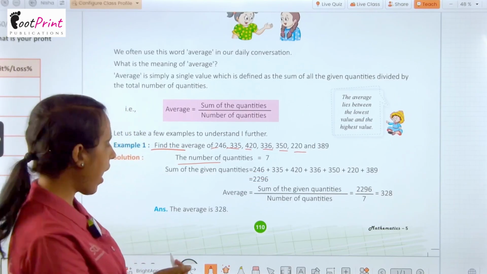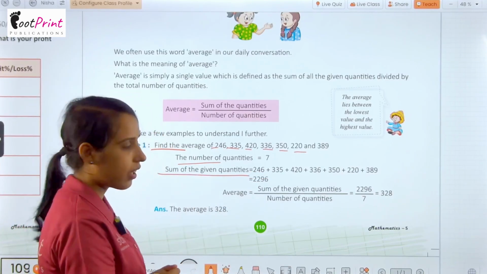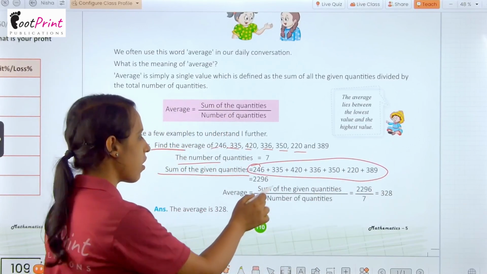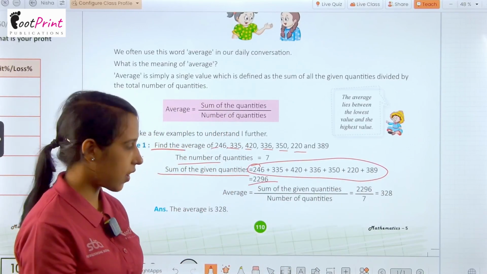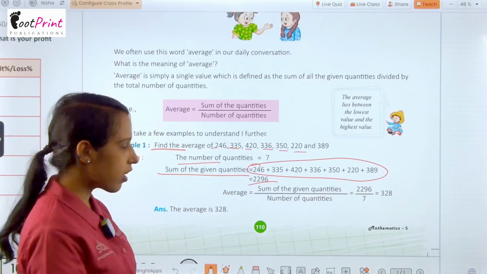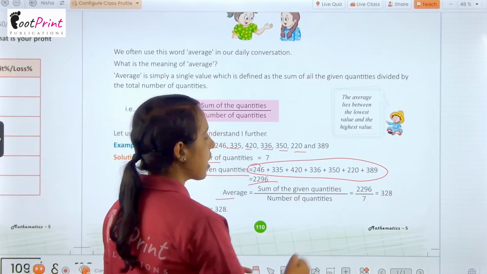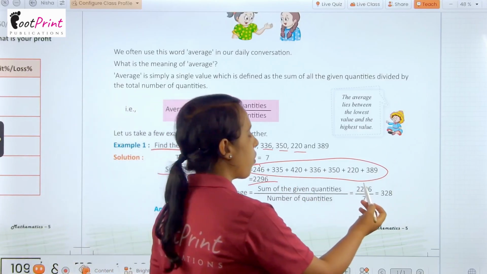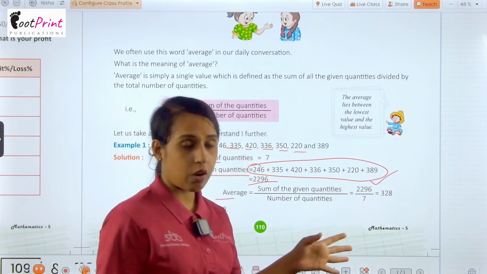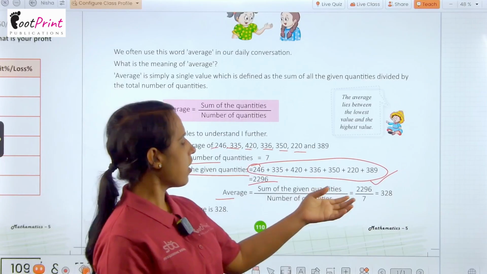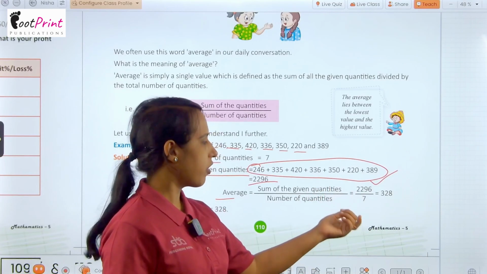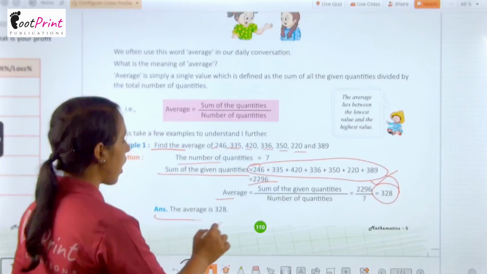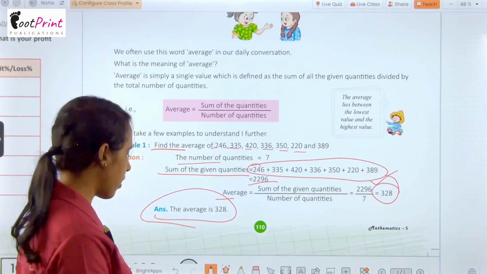And now we have the sum of the given quantities. So we add all the quantities and we have the sum here 2296. And now we have to find out the average. As we know, average equals to sum of the given quantities upon number of quantities. So sum of the given quantities is 2296 and the number of quantities is 7. And after dividing it, we get here 328. It means we can say the average is 328.